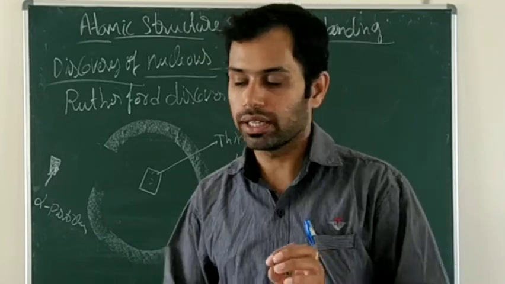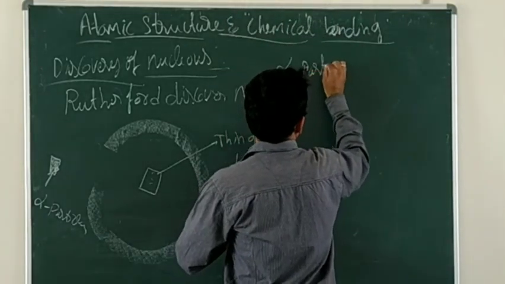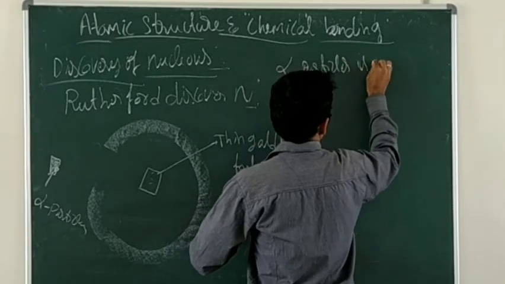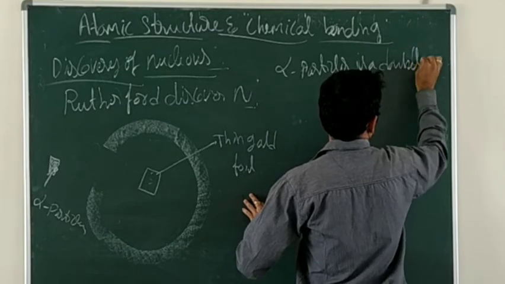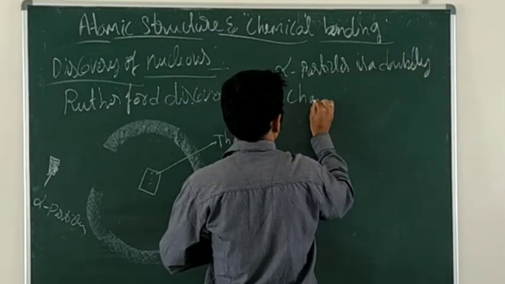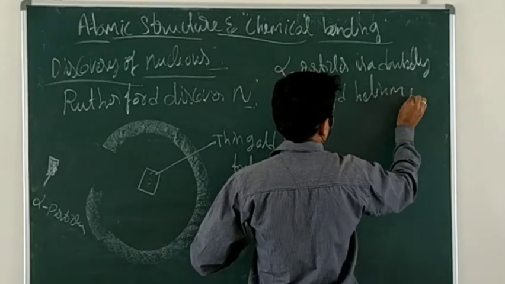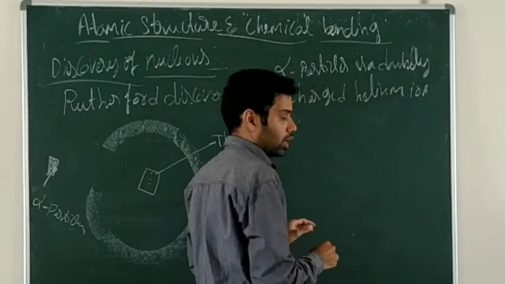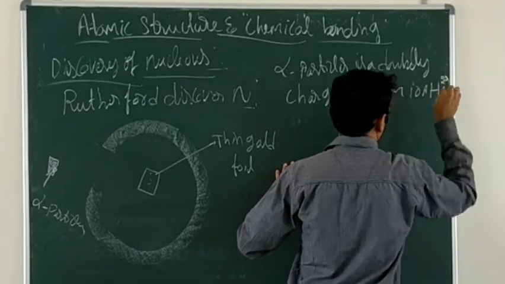So an alpha particle is a doubly charged helium ion, which means He2+.